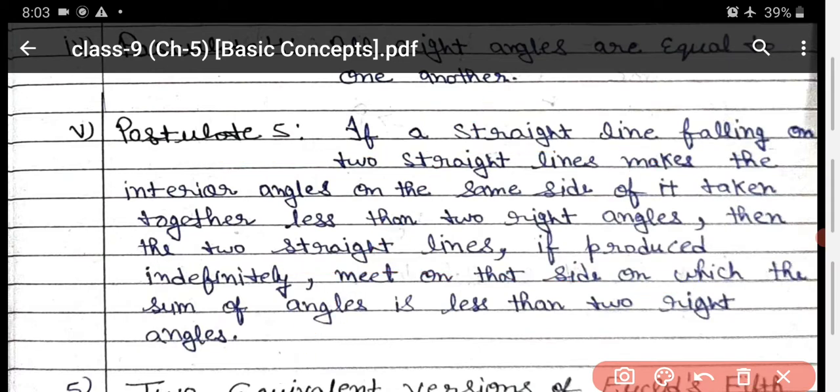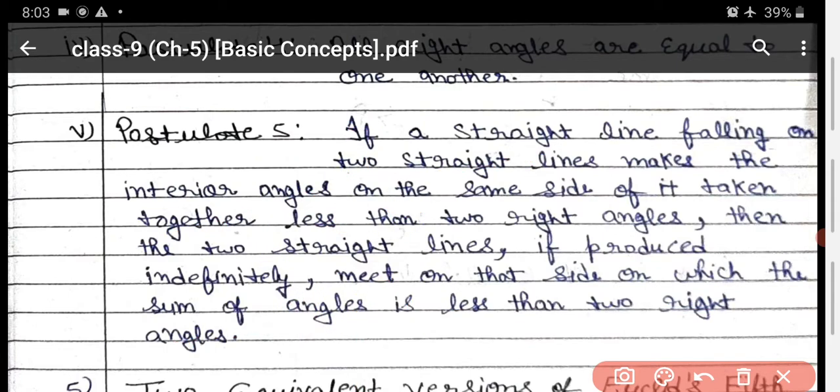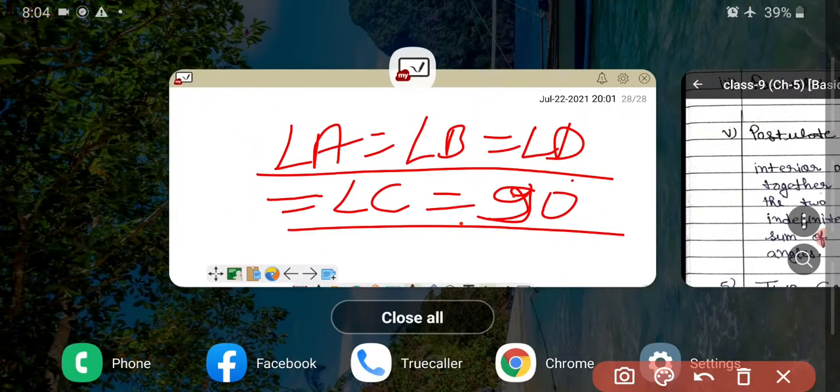Now tell me which side we have to consider where their sum is less than 180, here or here. If you see, here the angle is less, here the angle is more. So this side you have to consider as less than 180. Then the two straight lines, if produced indefinitely, meet on that side on which the sum of the angles is less than two right angles. Okay, now all this concept I am going to explain on the board. Just see here.